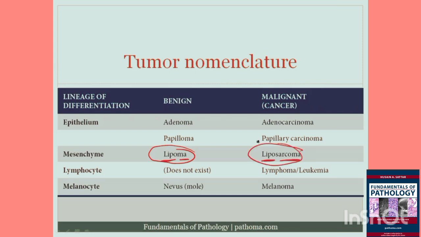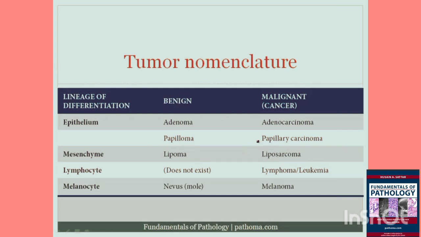And you can play this game with all types of mesenchyme. For example, osteoma, benign tumor of bone. Osteosarcoma, malignant tumor of bone. Chondroma, benign tumor of cartilage. Chondrosarcoma, malignant tumor of cartilage. Angioma, benign tumor of blood vessels. Angiosarcoma, malignant tumor of blood vessels, etc.